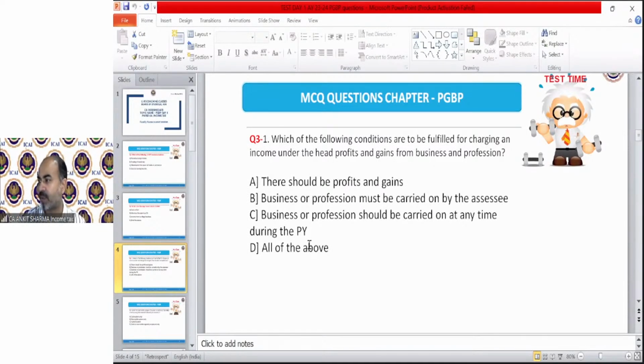Latha is asking, what about option C? Option C in question number 2 was income from illegal business. Mrs. Latha, we discussed in the last class, there is no legality issue. Even if you are earning income from illegal business, that will also fall under the PGBP head. You can watch the last class in which we discussed it, and this point is also in your basic provisions, in the concept of income. So question number 3, let me see who is going to give the correct answer.